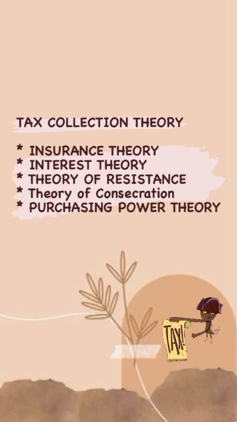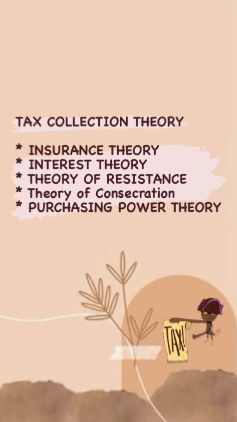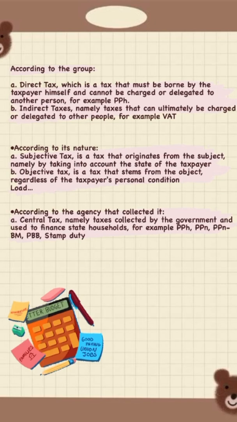Tax collection theory. For the first, insurance theory, and then interest theory, theory of resistance, theory of consecration, and the last, purchasing power theory. According to the group, A, direct tax, which is a tax that must be borne by the taxpayer himself and cannot be charged or delegated to another person. For example, PPH. B, indirect tax, namely, tax that can ultimately be charged or delegated to another person.